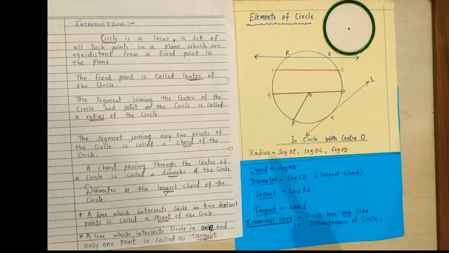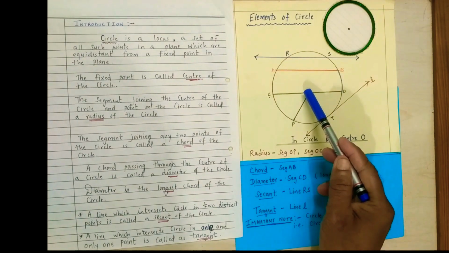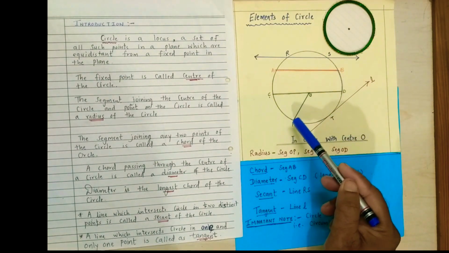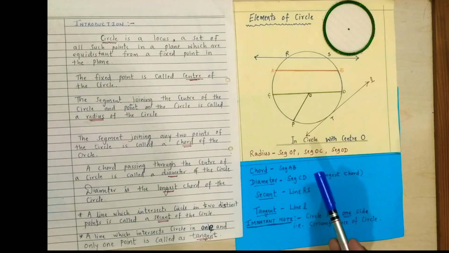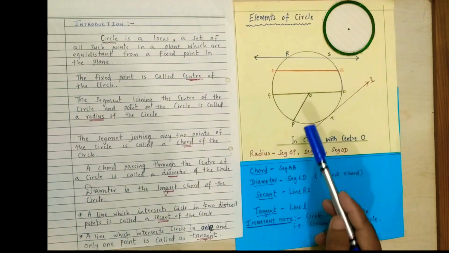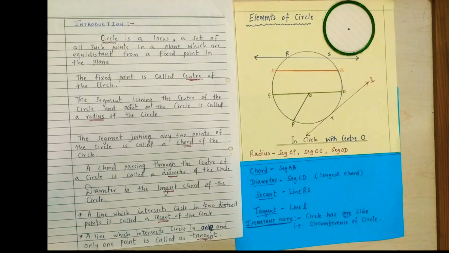Now, a segment joining the center of a circle and a point on the circle is called a radius. So here in this diagram you can see the radii OP, OC and OD. These are the radii of the circle.